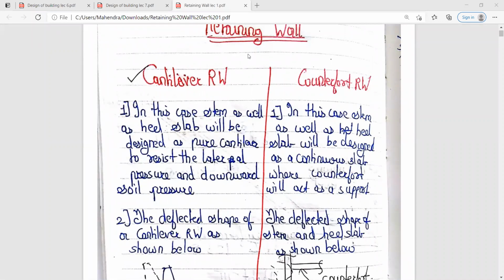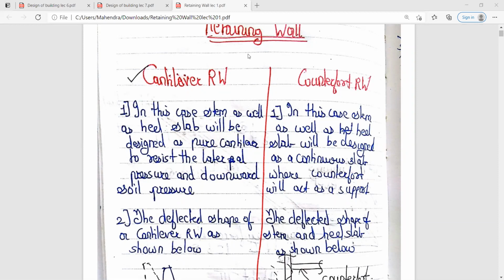So in the cantilever retaining wall, the stem as well as the heel slab will be designed as a pure cantilever in order to resist the lateral pressure and the downward soil pressure. जो भी lateral pressure और नीचे से जो भी soil pressure act हो रहा है on the retaining wall, so cantilever में क्या होता है? The stem and the heel slab are purely designed as a cantilever. वो जो दोनों, stem भी और heel slab भी, these are nothing but the parts of the retaining wall. So both act as a pure cantilever only in case of the cantilever retaining wall.